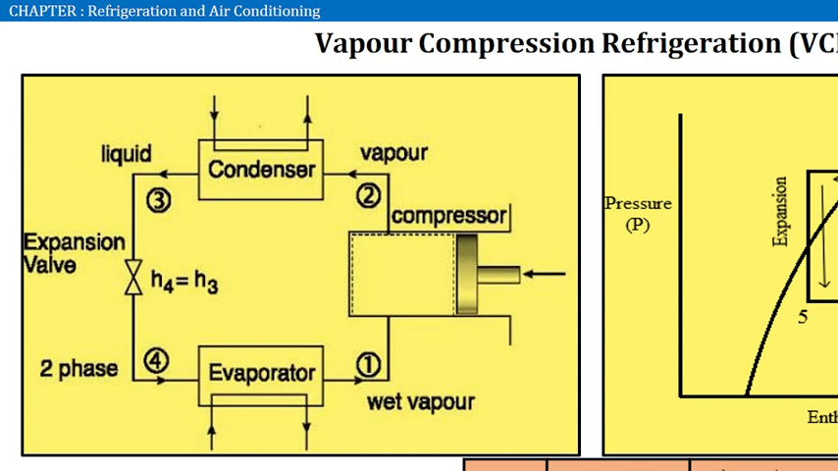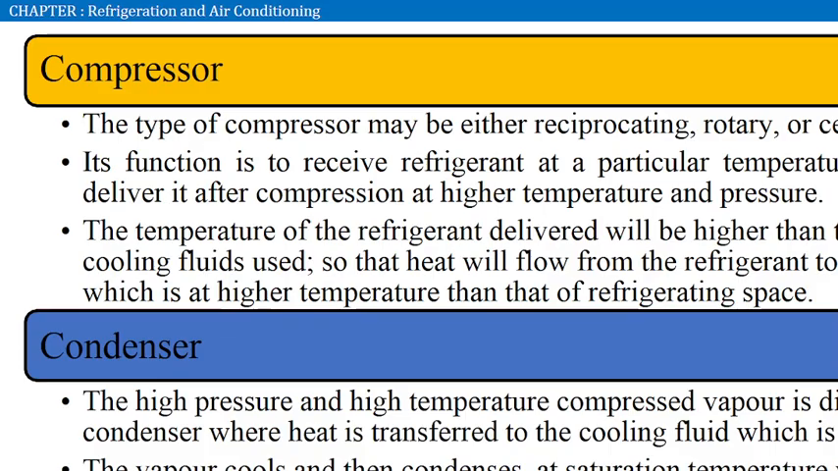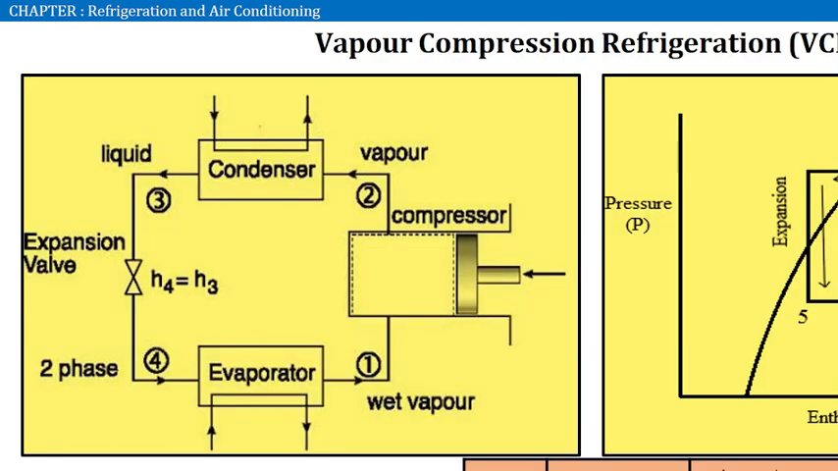First we will see the working principle of VCR, that is, vapor compression refrigeration systems. Let us start from the inlet of the compressor. Wet vapor, meaning a refrigerant in the form of vapor, enters the compressor. Here we have low pressure, and after the compression process it will attain high pressure vapor. That will next enter into the condenser.